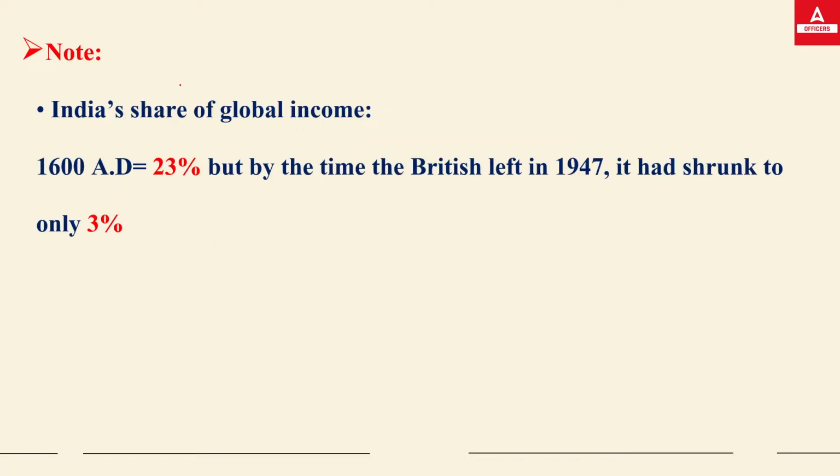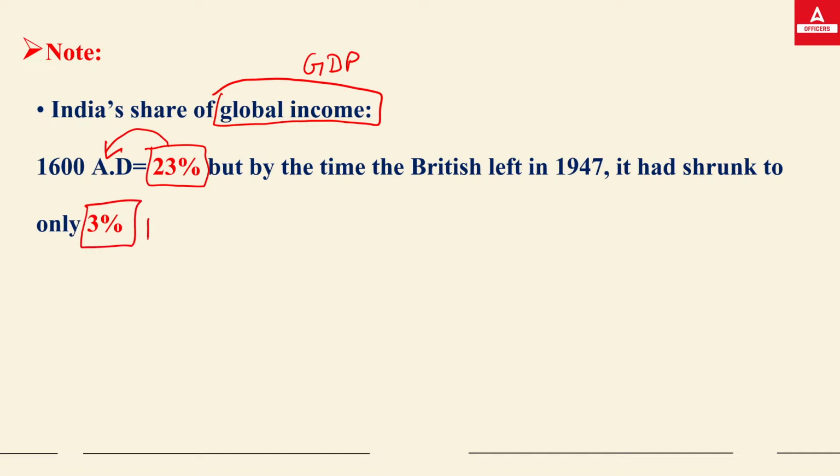Now, a very important data. India's share in global income, or you can call it India's share in global GDP, was 23% in 1600, and it remained only 3% in 1947, at the time of independence.